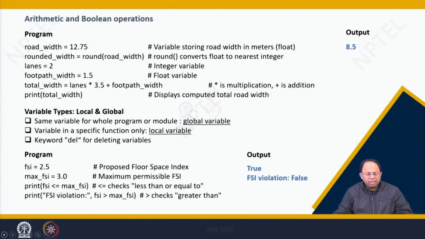Comma, and then the actual value, that is, whether FSI is greater than max FSI or not. In the first statement, when I say FSI is less than or equal to max FSI, obviously it is true, so it is printing true. Then next I am printing FSI violation as a text, and then I am saying FSI is greater than max FSI. That is not true, so it will print false. So that is how the output has come over here.